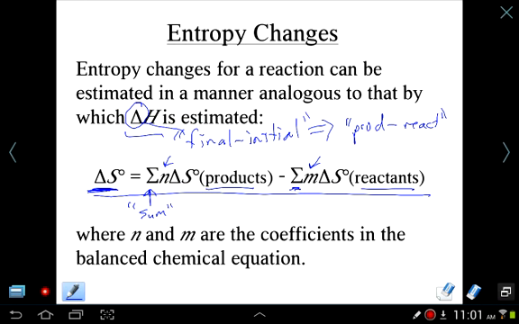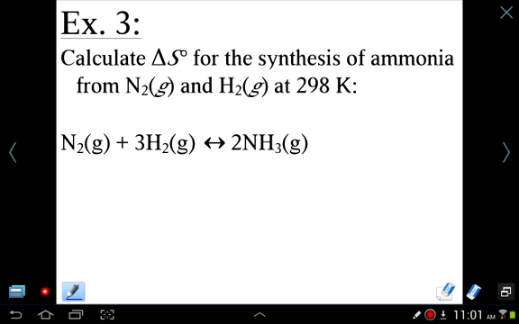And by the way, this little 0 mark means under standard conditions. You've actually seen it in delta H, and you'll see it here in delta S as well. So we'll be able to do a few of these examples. Here's an example. We want to calculate the change in entropy for the synthesis of ammonia, this reaction here. And this is going to be as easy as looking up the entropies of these 3 substances and plugging them into the equation of products minus reactants.